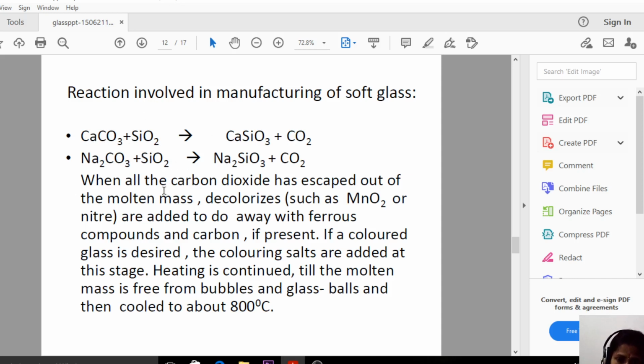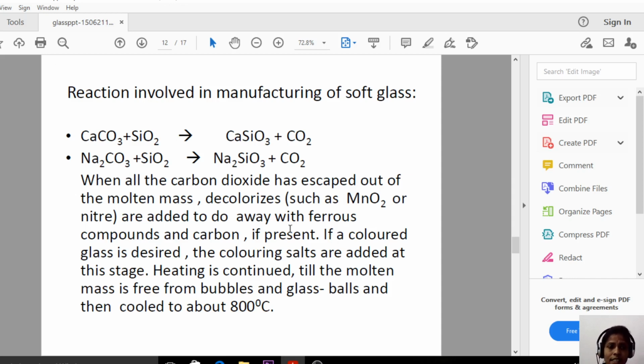When all the carbon dioxide has escaped out of the molten mass, decolorizers are added to do away with ferrous compounds and carbon if present. If these compounds are present, we add decolorizing agents to remove the color. If any ferrous compounds are present, the glass has a brown or reddish brown color. So to decolorize, we add the decolorizing agents if these types of compounds are present in the glass.